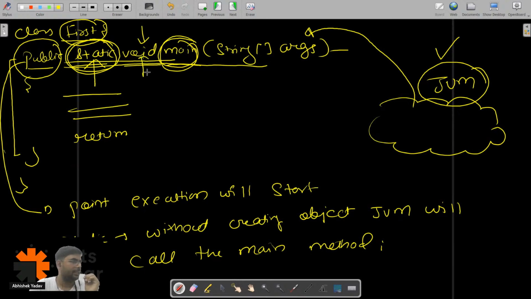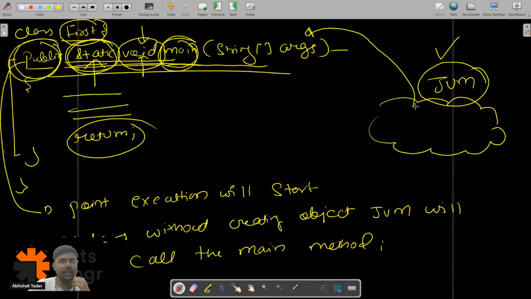Void means returning nothing. Here we are returning nothing, so the return type is void. If we are returning an integer value, the return type is int. If we are returning a character value, it will be char. Public: since we have to call this method from the JVM, from outside this class, in order to access the method outside the class, I have to make the method public, so that JVM can call this method, because JVM is saying you are the entry point of my execution. Static means, like I told you.